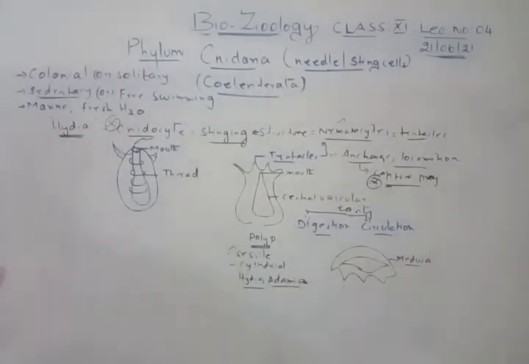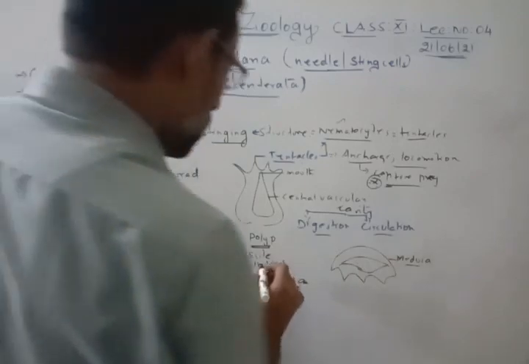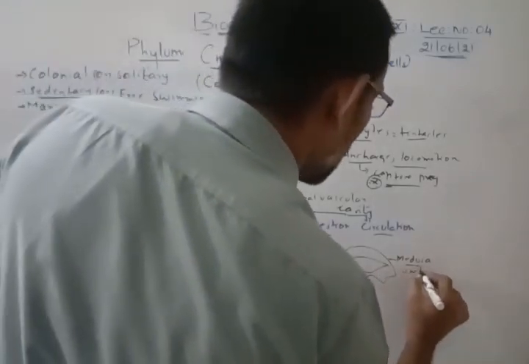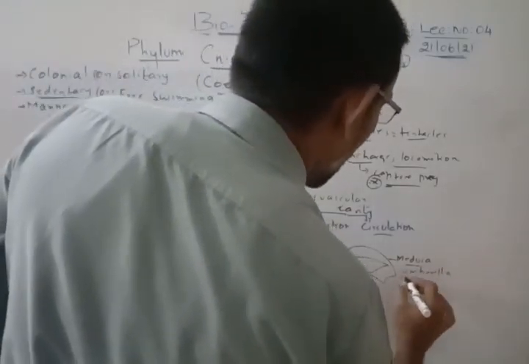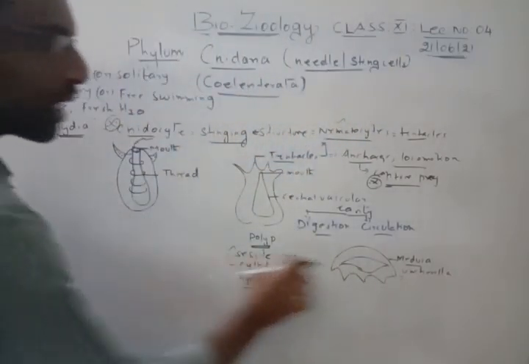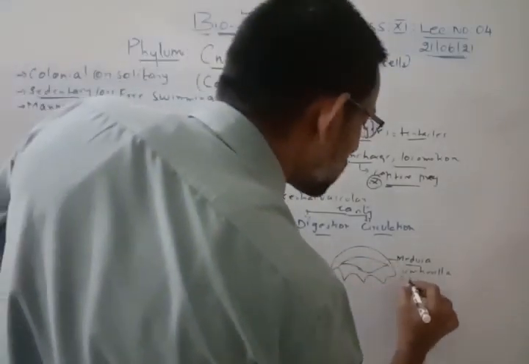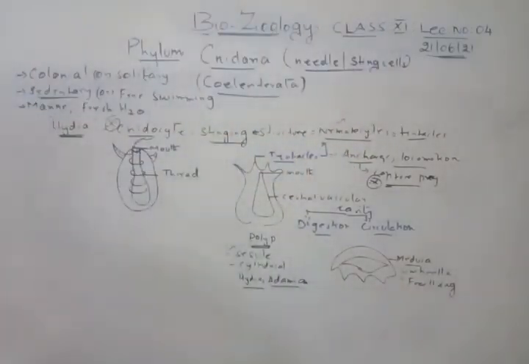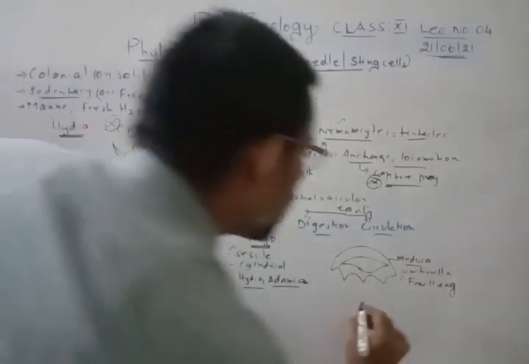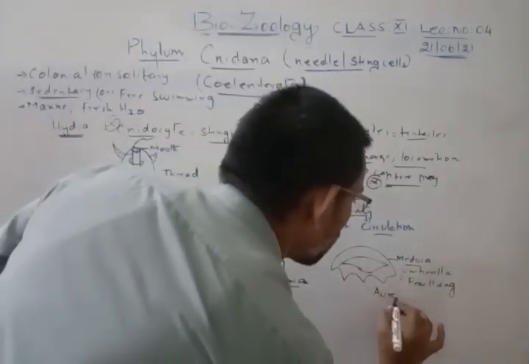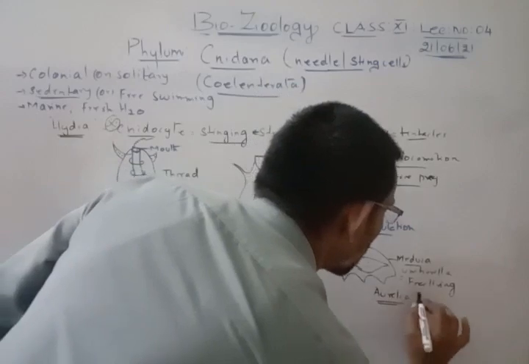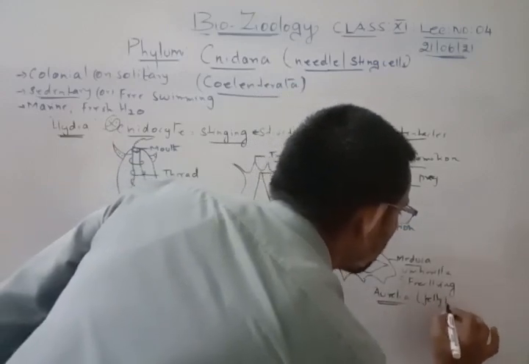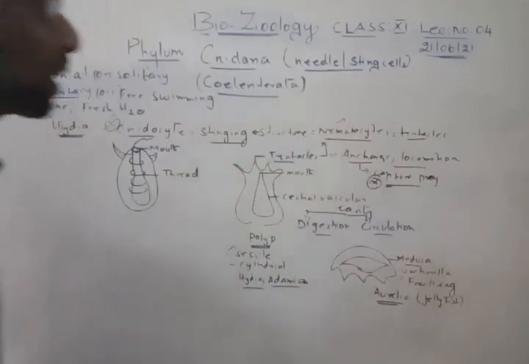Right. Just opposite to this is the medusa. What is opposite? I told you already, it is umbrella shape. It is not sessile, so it is free living. So these are all the differences between the polyp type and the medusa. And here you will have Aurelia, or jellyfish. Aurelia is otherwise called jellyfish. So Aurelia, jellyfish, is an example for medusa.